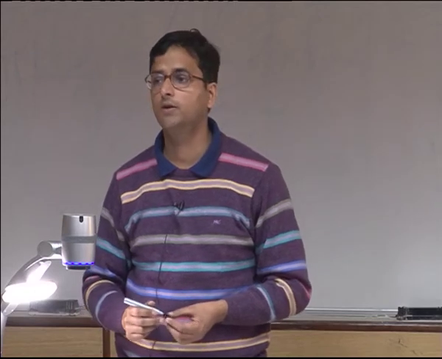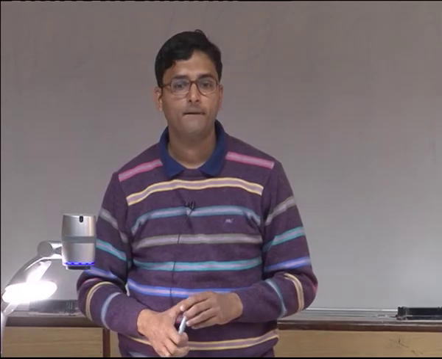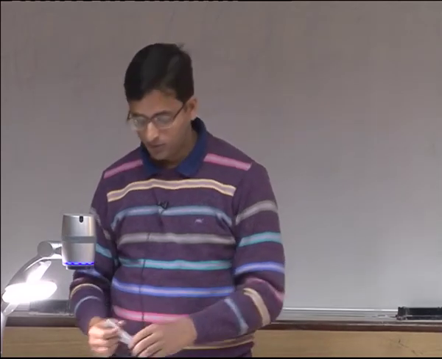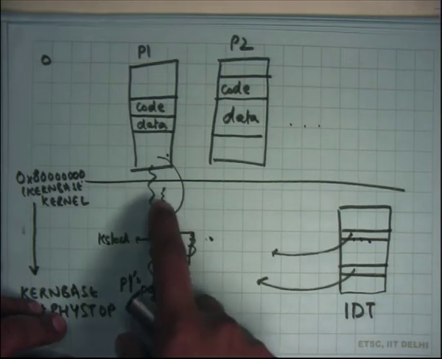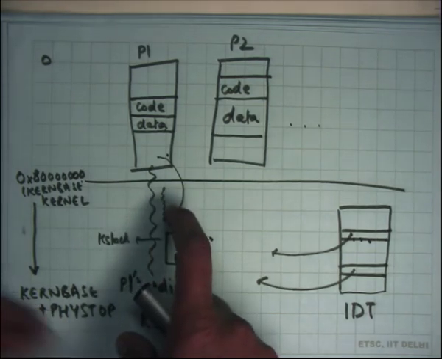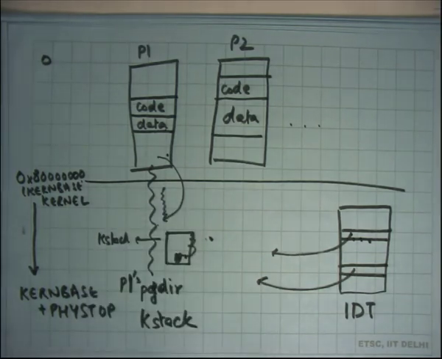How does the kernel give a return value to the system call? Using the EAX register. But what does it need to do here? Modify the saved value in the stack. Whatever was the saved value in the stack at the place where EAX is living, you modify that. At the time of return, it's going to get popped off into the EAX register, and the user is going to see the new EAX value, right?